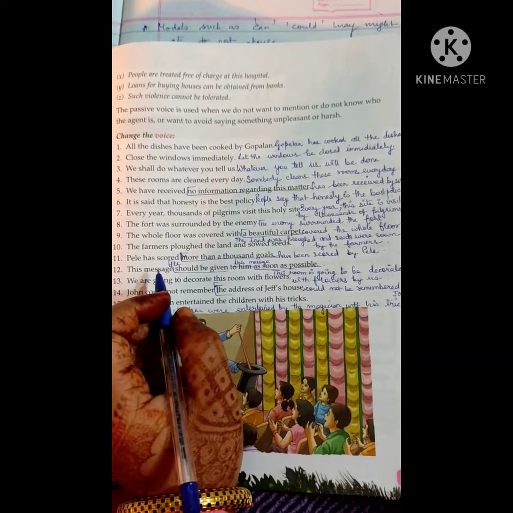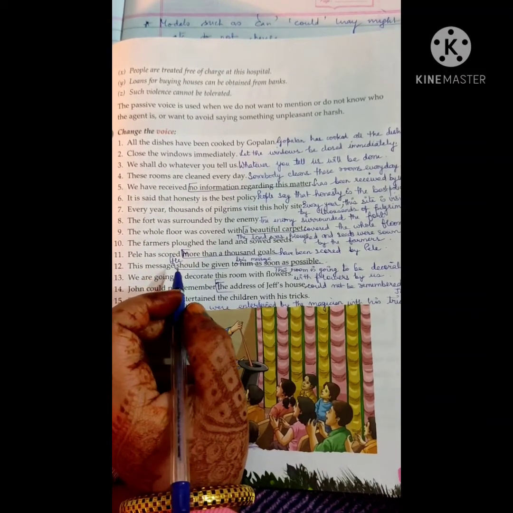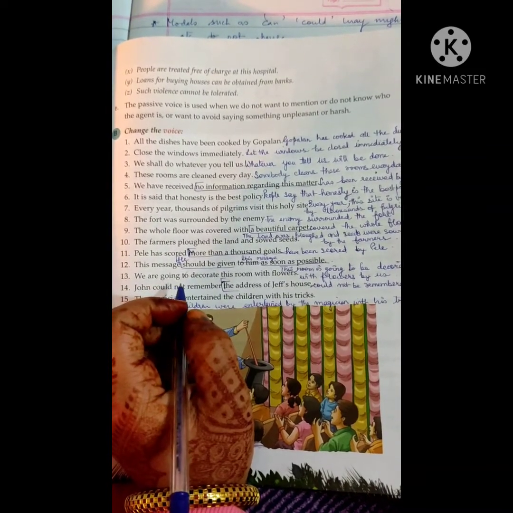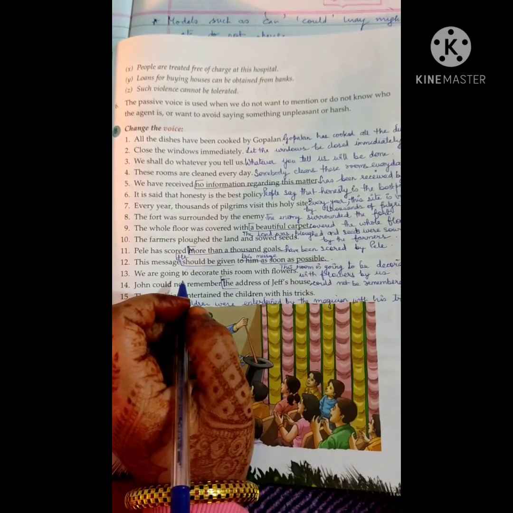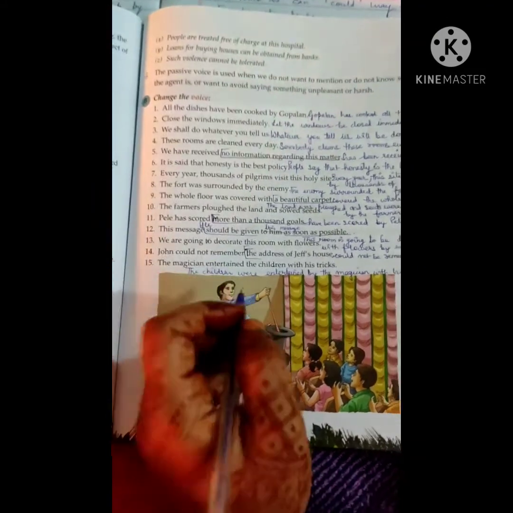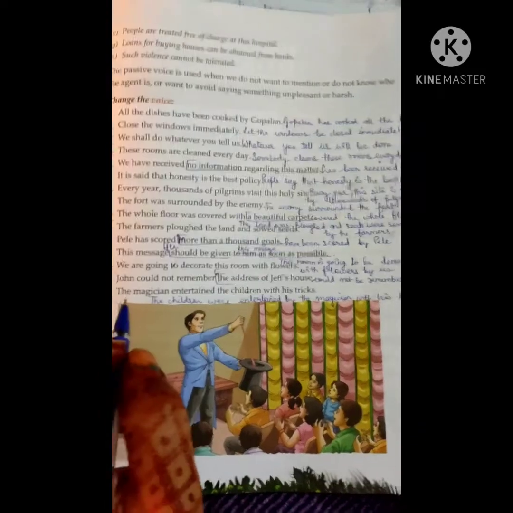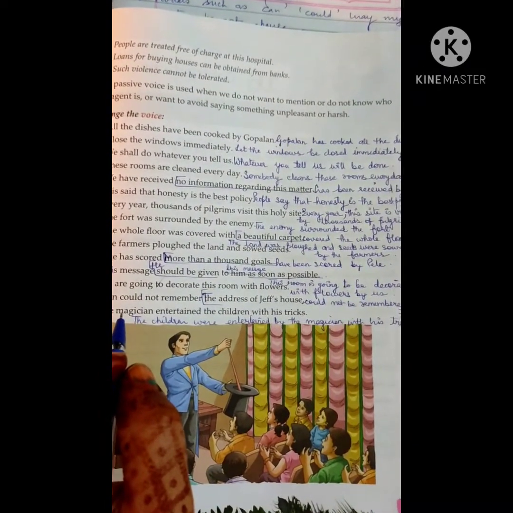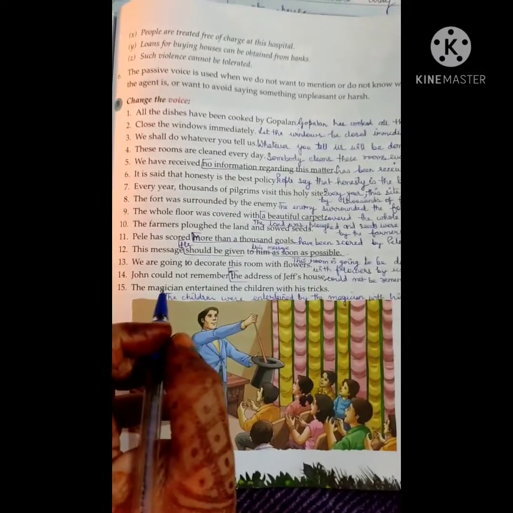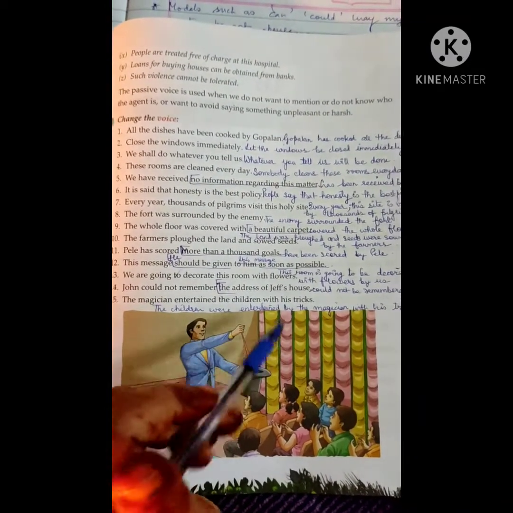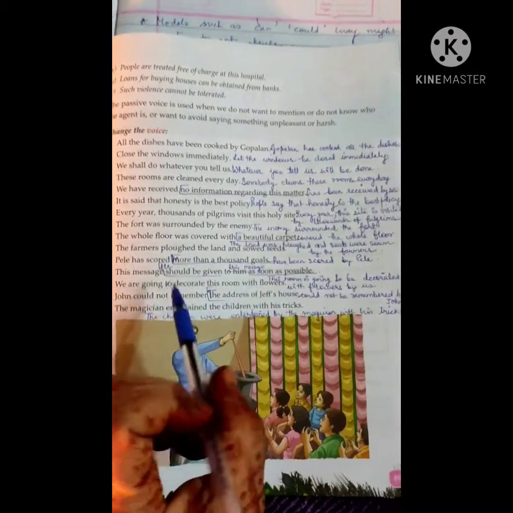Pele has scored more than 1,000 goals. More than 1,000 goals have been scored by Pele. This message should be given to him as soon as possible. He should be given this message as soon as possible. We are going to decorate this room with flowers. This room is going to be decorated with flowers by us. John could not remember the address of Jeff's house. The address of Jeff's house could not be remembered by John.